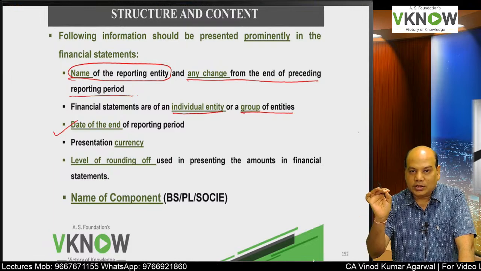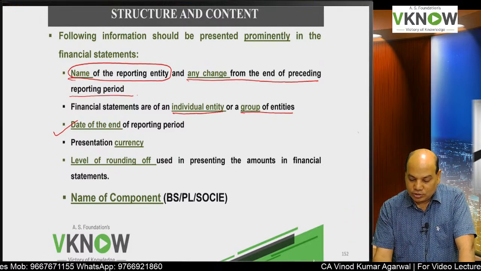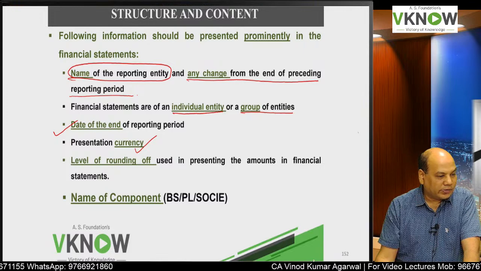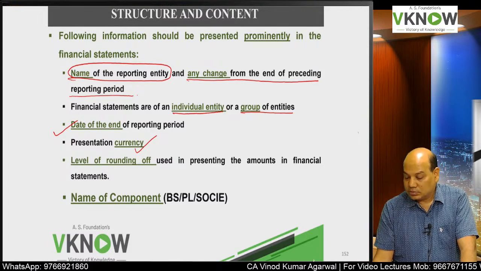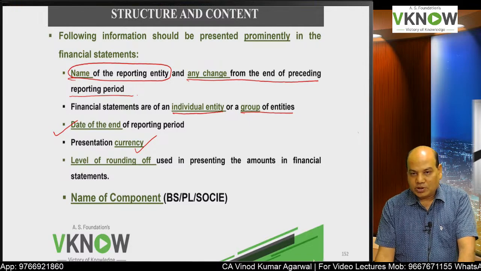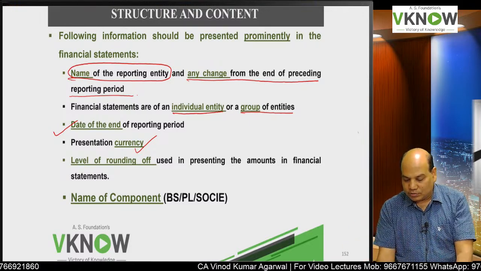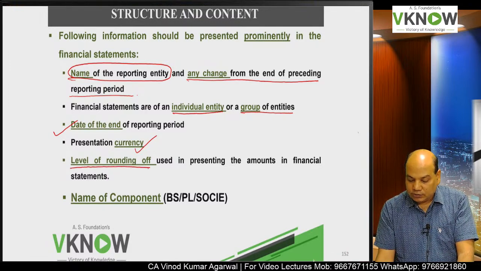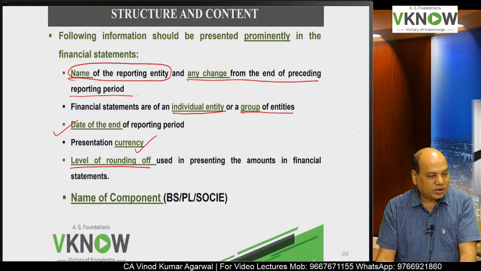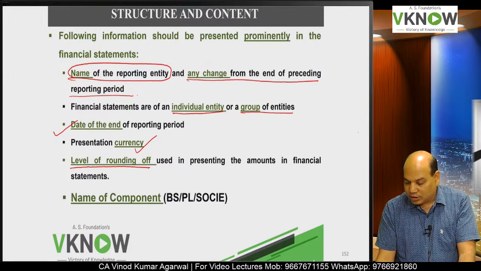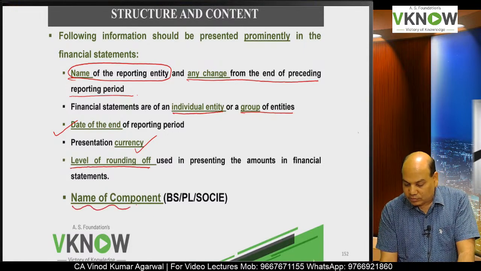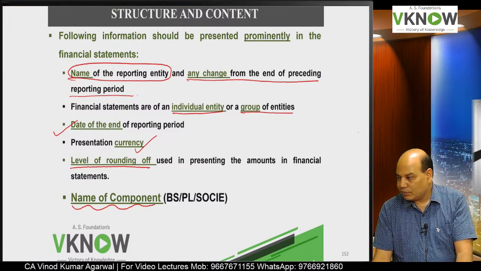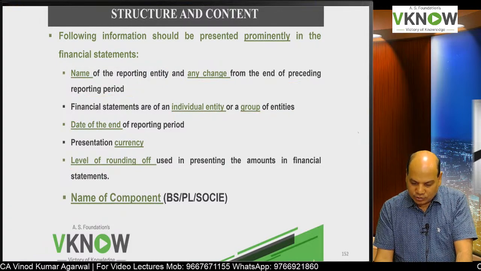So usually you will find written 31st March 23, 31st March 22, and then you have to also mention presentation currency. What is presentation currency? That is the currency in which financial statements are presented. That means the balance sheet is in rupees or dollar or pound, and in case you have rounded off the figures, that will be disclosed, whether figures are in rupees in thousand or lakhs or million, and then you have to also write what is that component of financial statement. Is it balance sheet, statement of profit and loss, or statement of changes in equity?